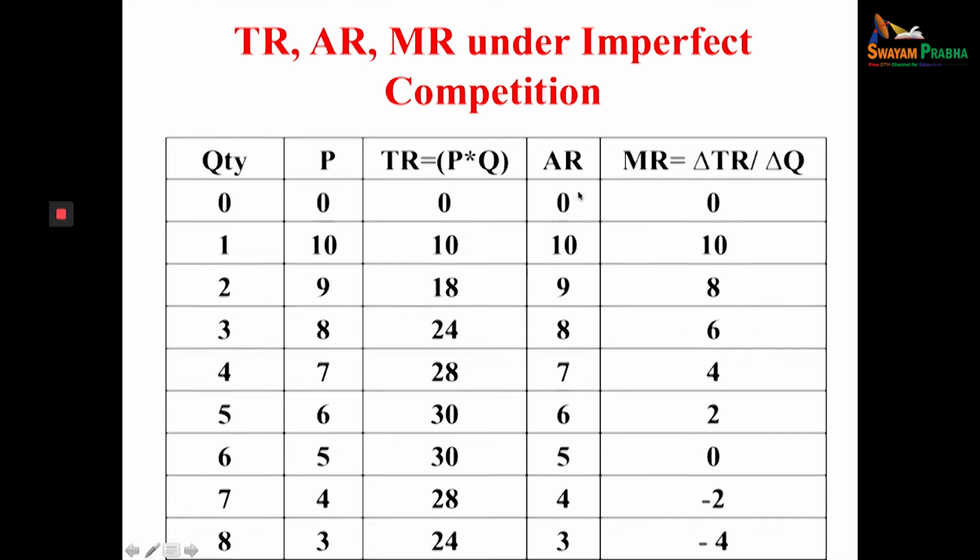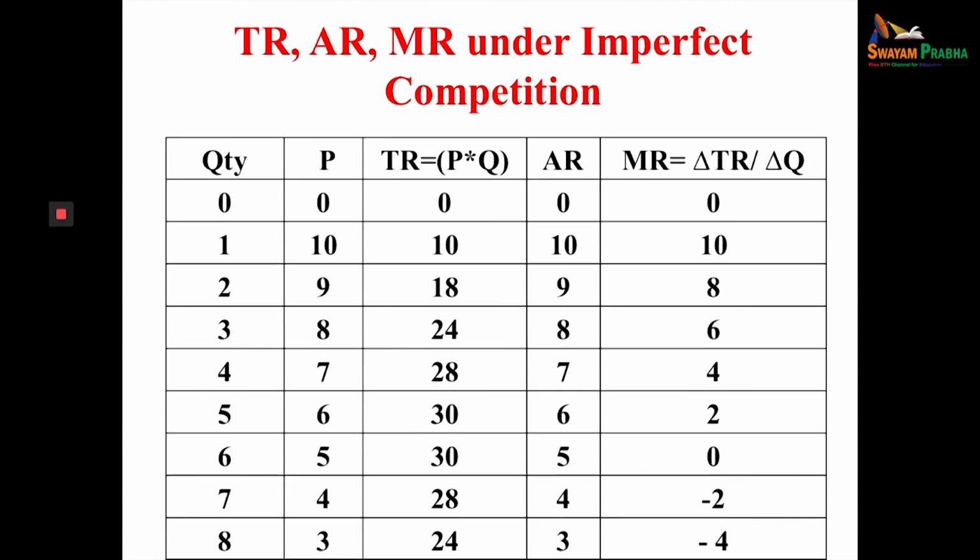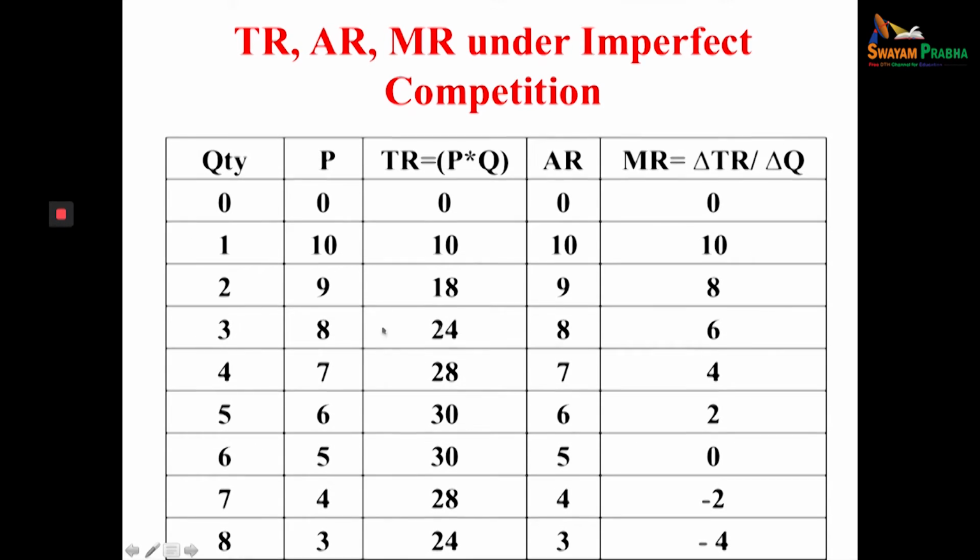Average revenue. Average means per unit. Total revenue divided by quantity. Total revenue 10, quantity 1, 10. Total revenue 18, quantity 2, 18 divided by 2, 9. Total revenue 24, quantity 3, it means 8.